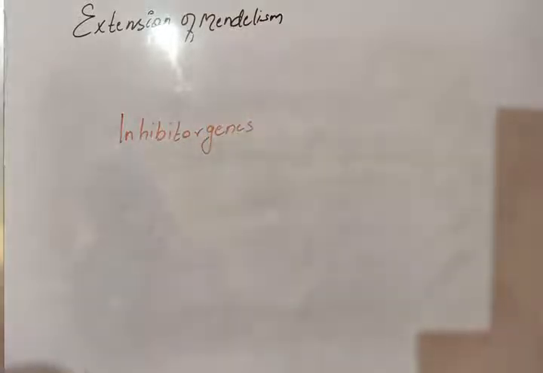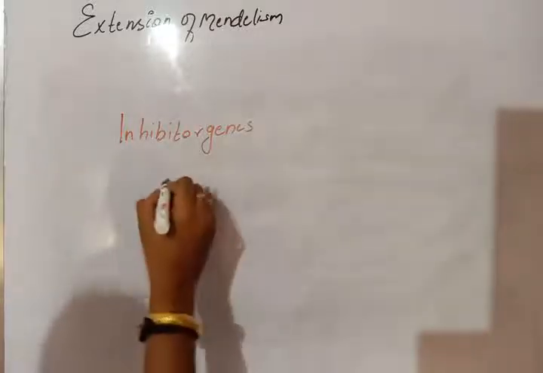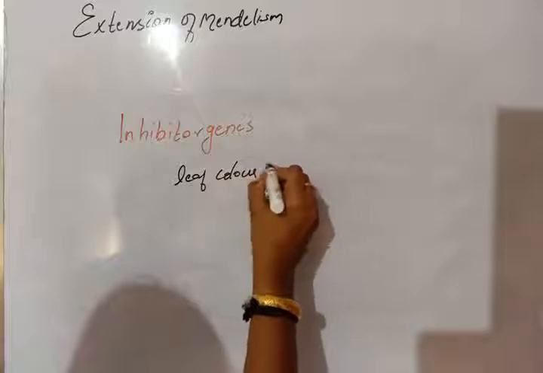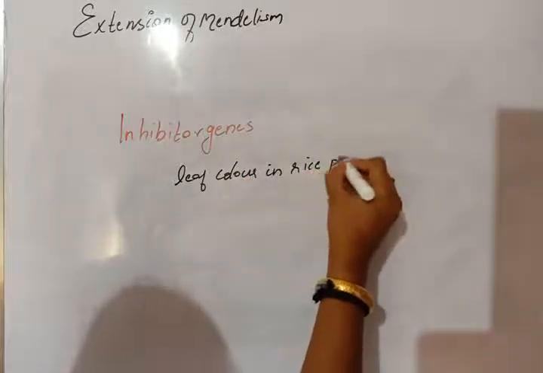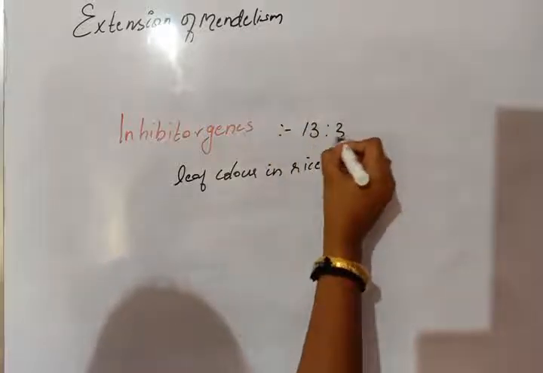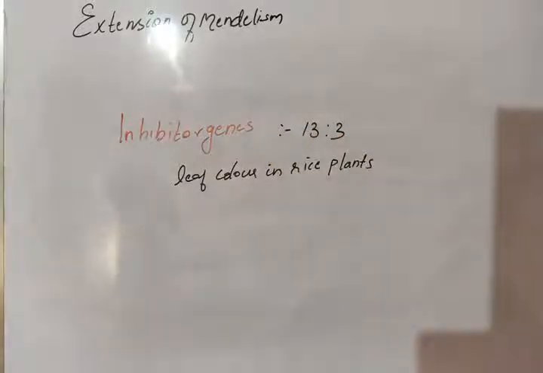Inhibitor genes are shown in the example of leaf color in rice plant, and the ratio is 13:3. Then we already discussed duplicate genes, that is the 15:1 ratio. Duplicate genes, 15:1 ratio. And if the duplicate genes have a cumulative effect, then it will show